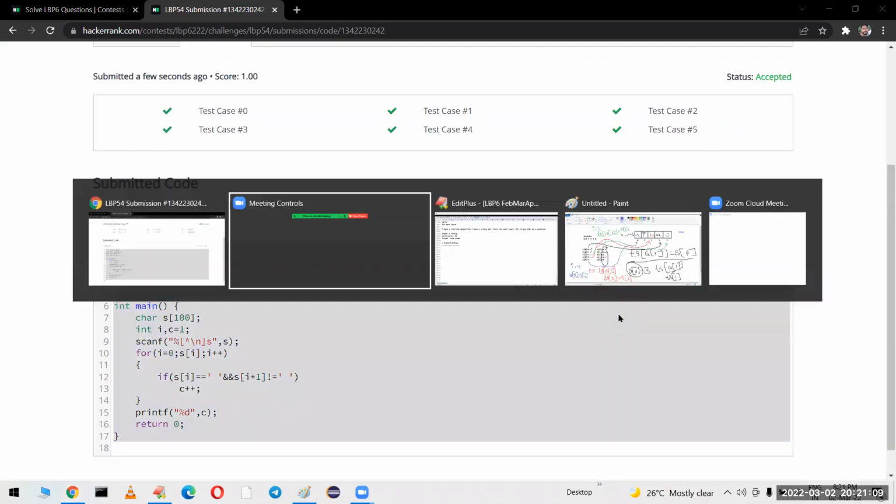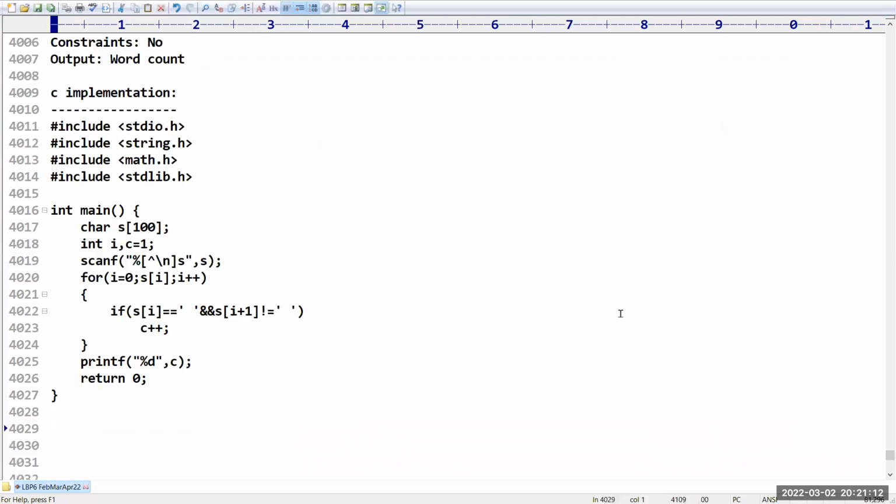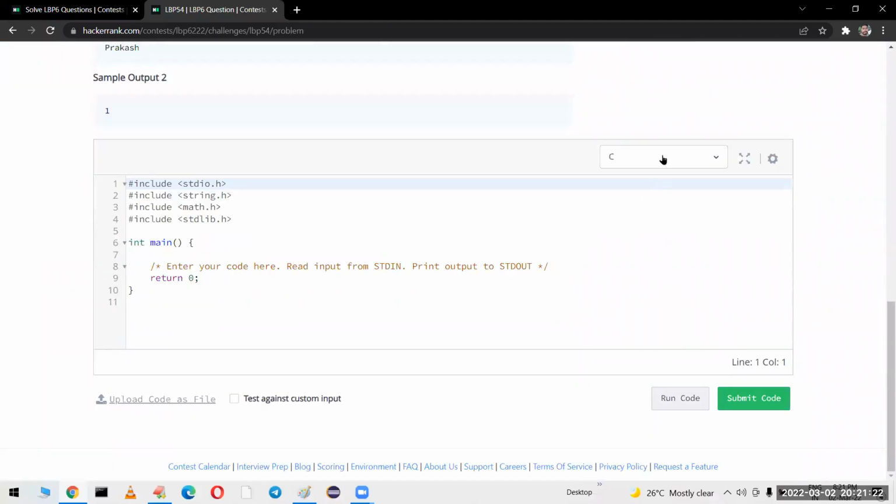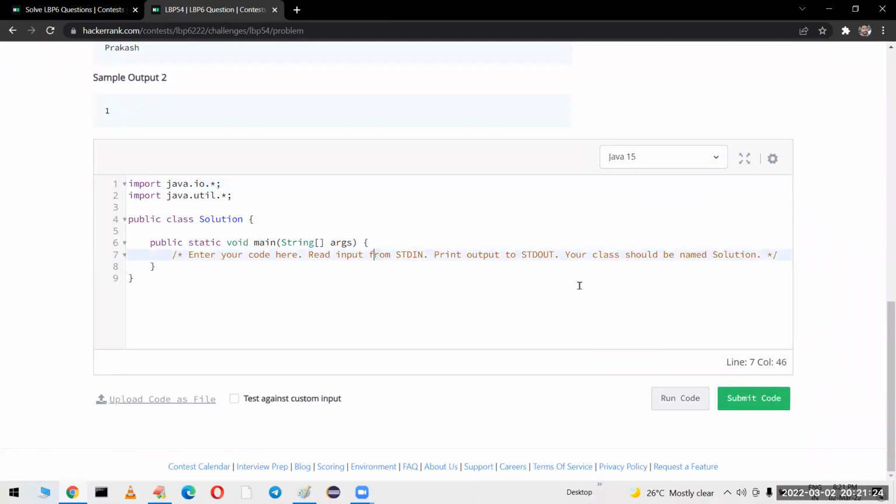But in Java, sir, we have so many predefined tools. Using those, we can solve it. How to solve? Have a look once. First step, we have to declare a Scanner class. Scanner obj is equal to new Scanner of System.in.